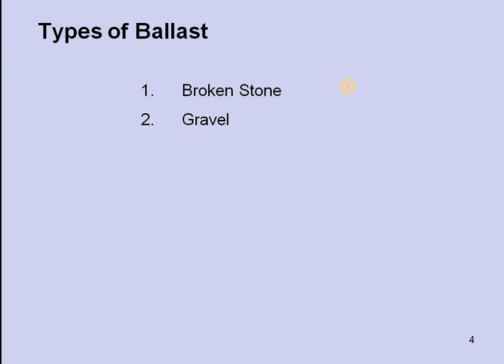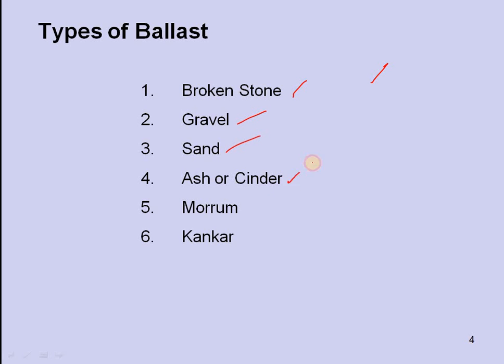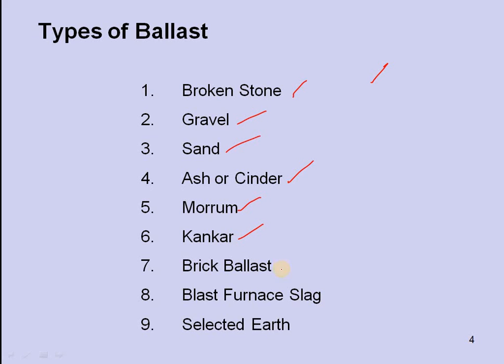So the first one is broken stone, second is gravel, third is sand, fourth is ash or cinder, fifth is muram, sixth is conker, seventh is brick ballast, eighth is blast furnace slag, and ninth is selected earth. So these are all the types of ballast which are used in the railways.